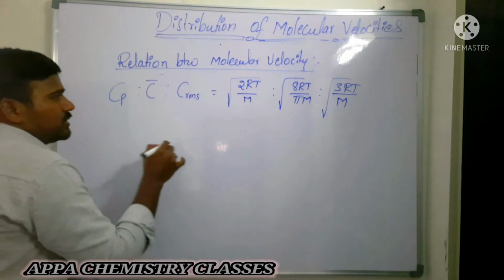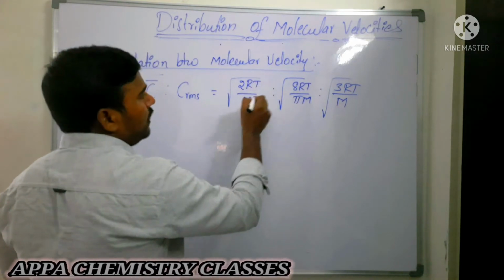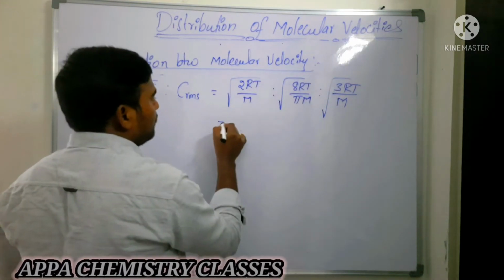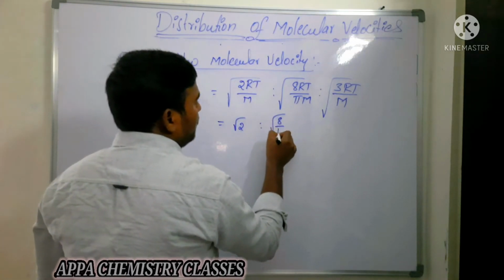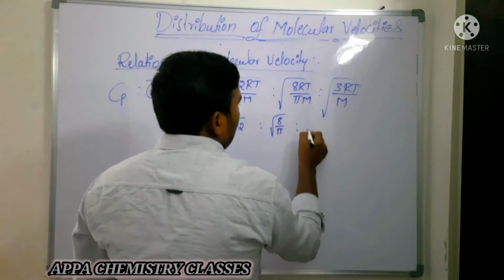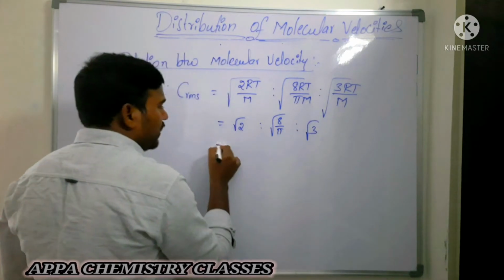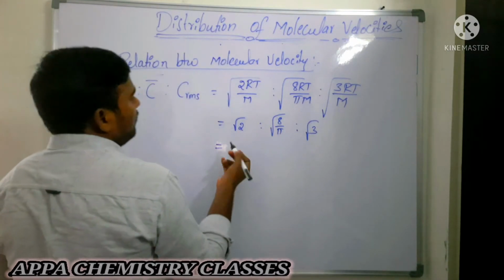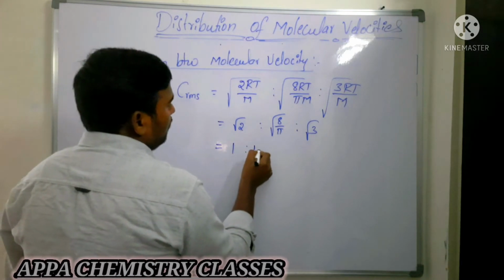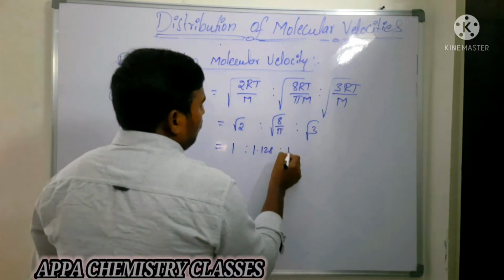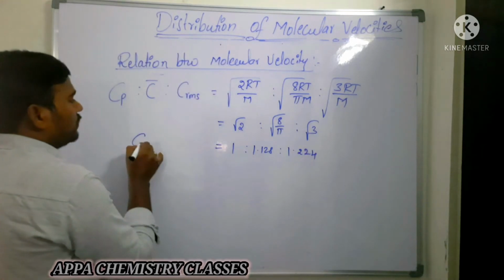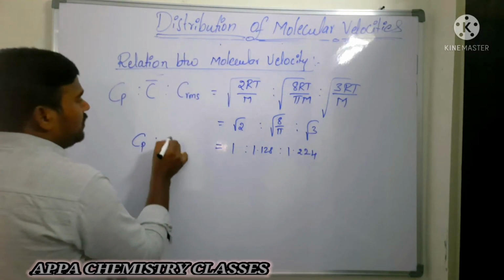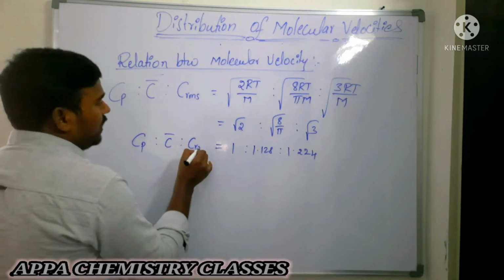Now you see in this case what happens. Square root of RT by m gets cancelled. What is left over? Square root of 2. Here square root of 8 by pi is left over. Here square root of 3 is left over. If you write this, it will be 1 is to 1.128 is to 1.224. That is the relation between Cp, C bar and CRMS.